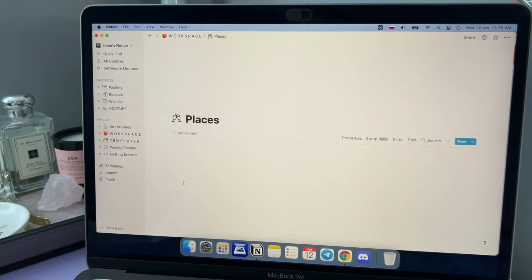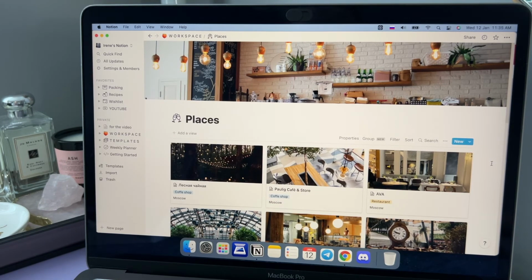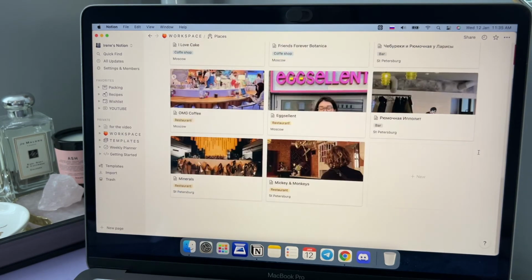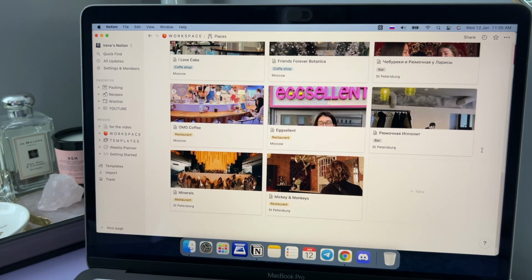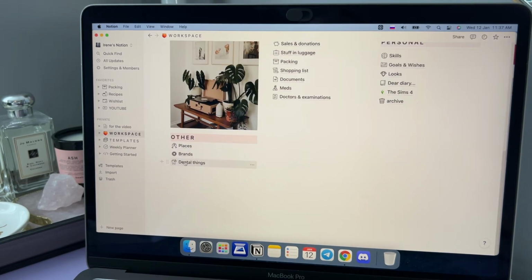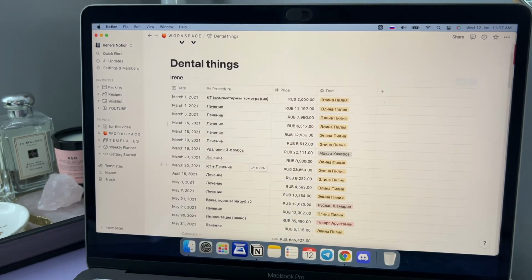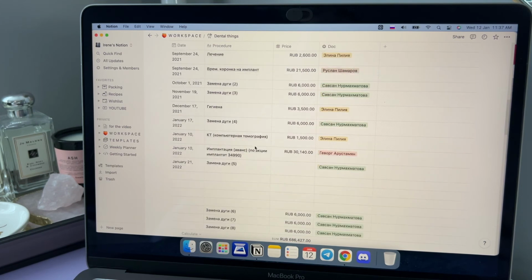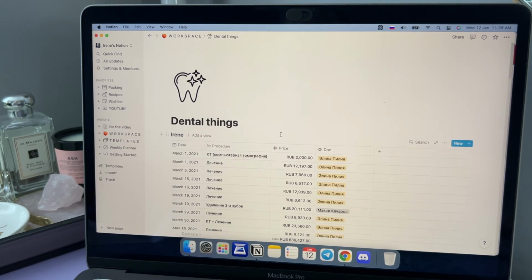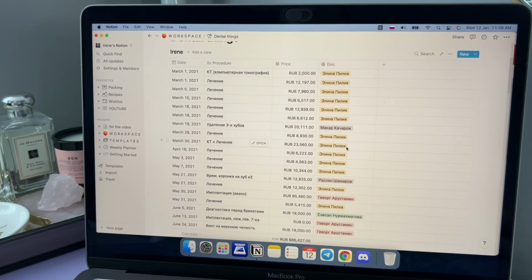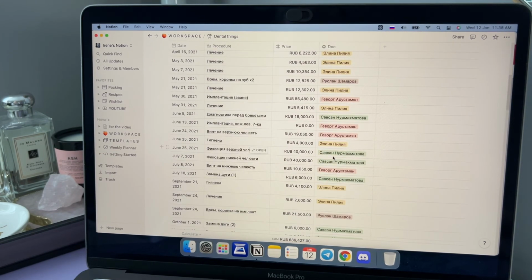We have places. This page is created for places I want to visit, but especially it's for restaurants, bars and cafes. The last one here is important for our family because it's a dental things page. It's a full page of mine and my husband's dental visits from the last year, because I want to know how many times I was at the dentist cabinet and how much money we spent for this.